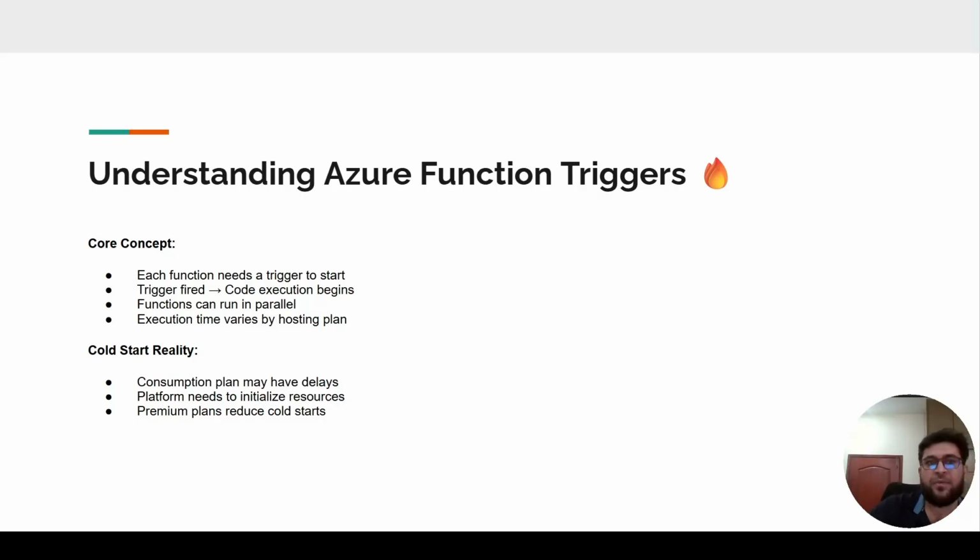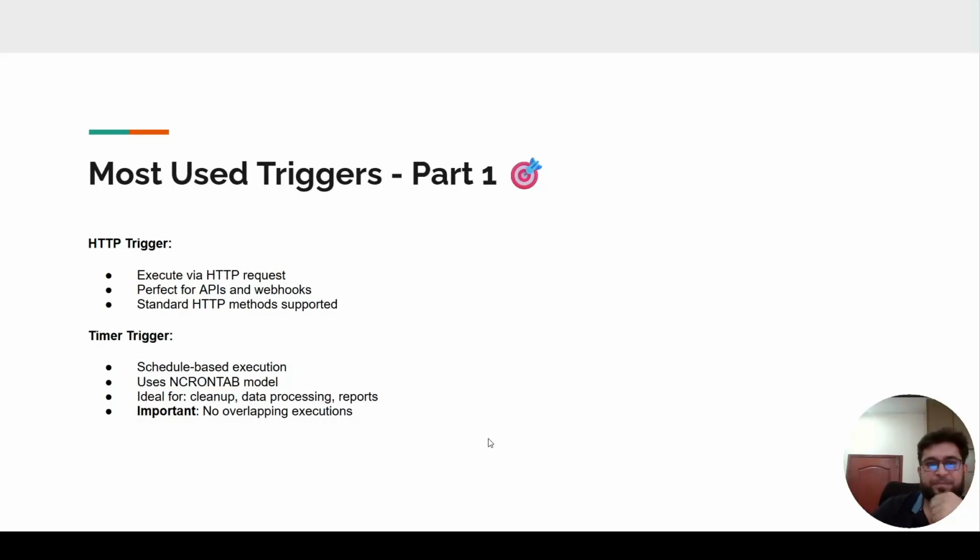Azure functions can run in parallel. The other concept is that execution time varies by the hosting plan we selected. And the first trigger, which is the most used, is the HTTP trigger.